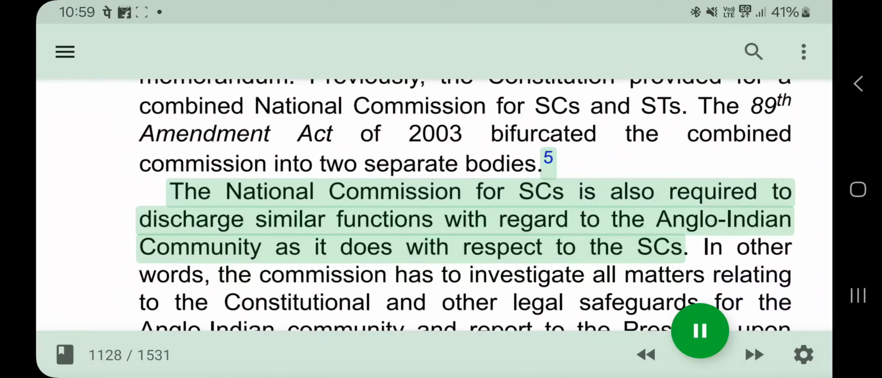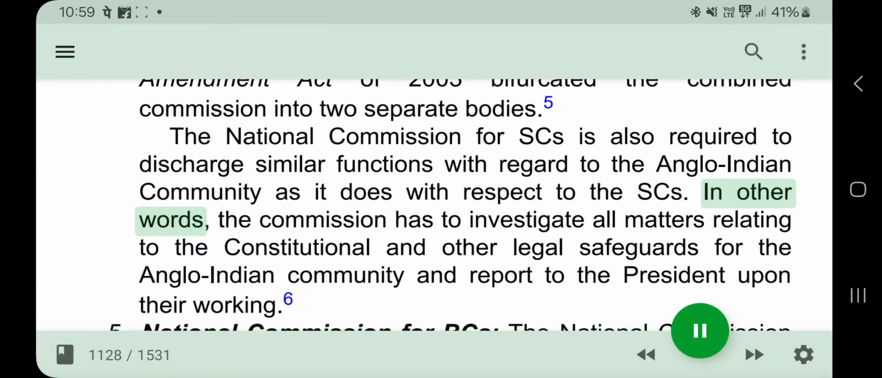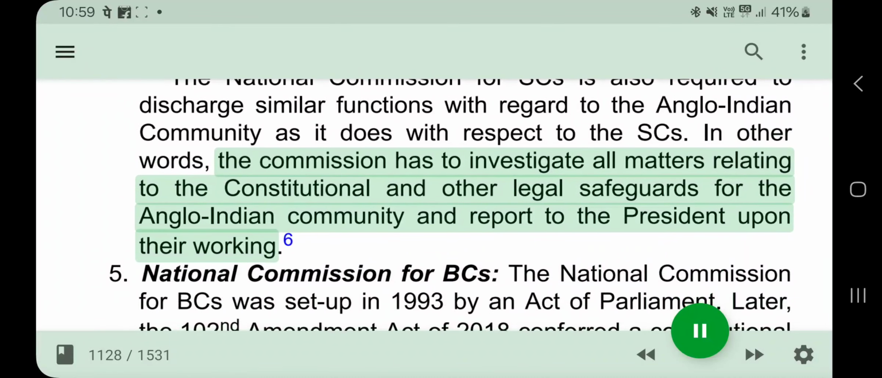5. The National Commission for SCs is also required to discharge similar functions with regard to the Anglo-Indian community as it does with respect to the SCs. In other words, the Commission has to investigate all matters relating to the constitutional and other legal safeguards for the Anglo-Indian community and report to the President upon their working.